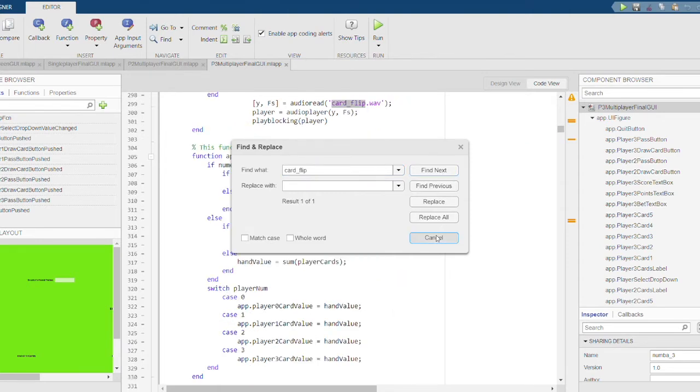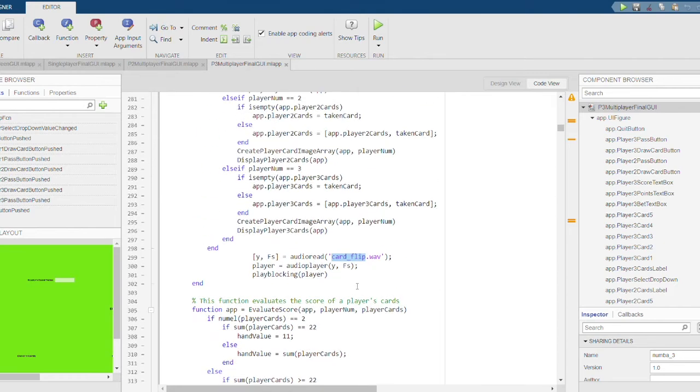So the card flip sound plays in multiple different scenarios, the first of which is when the game is started and all the players are dealt a card. You will hear the card flip sound for each card that is dealt, as well as if a player chooses to hit or draw a new card, the same audio will be played.